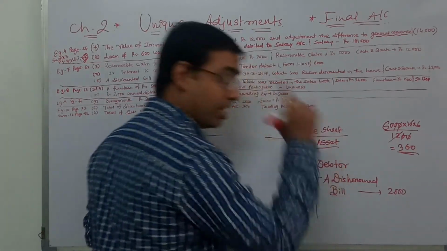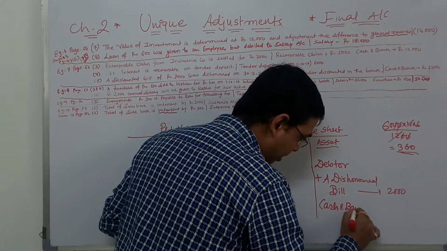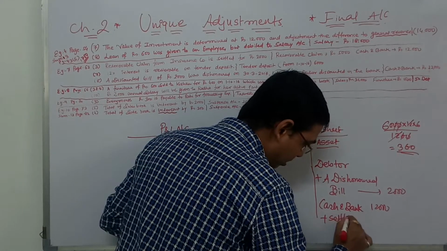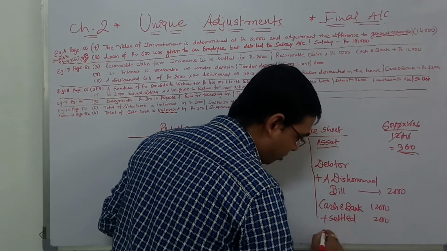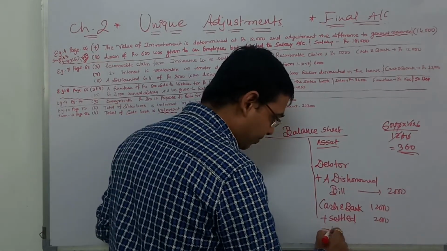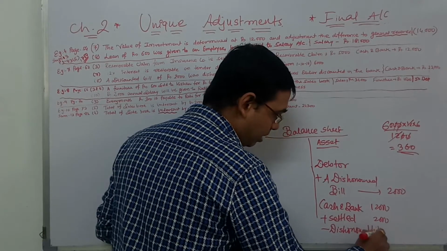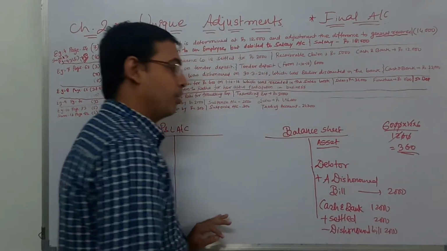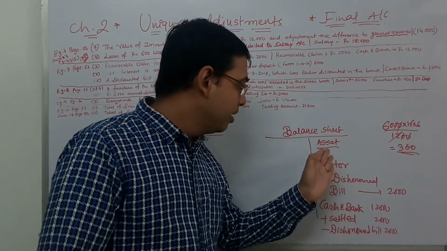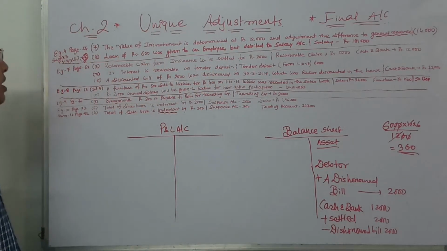So in cash and bank, earlier what we have done, in cash and bank, 12,000. Then we have settled an additional 2,000 of the insurance company, and then we will again subtract, because we need to give back by this dishonored bill, 2,000. Okay, the same effect would be there in the single side. Here addition, here subtraction. Clearly understood? Unique adjustment.